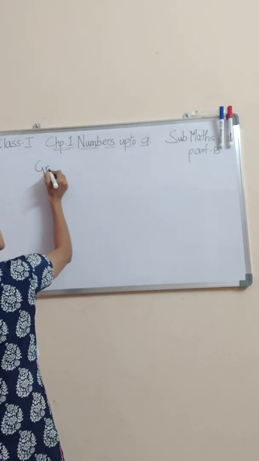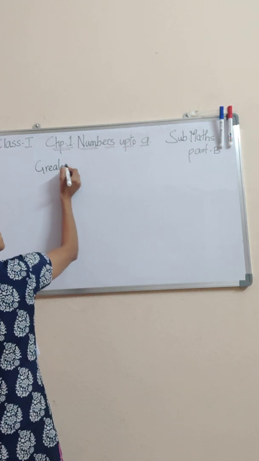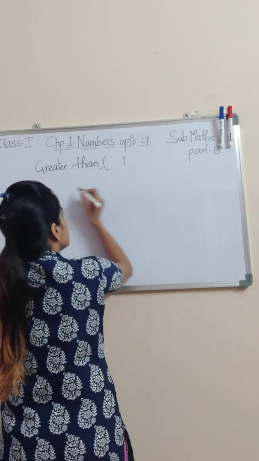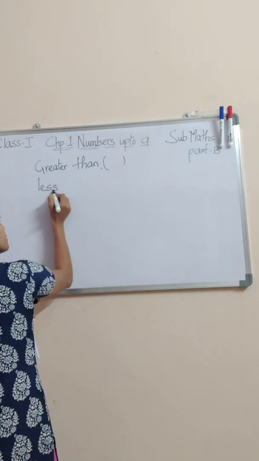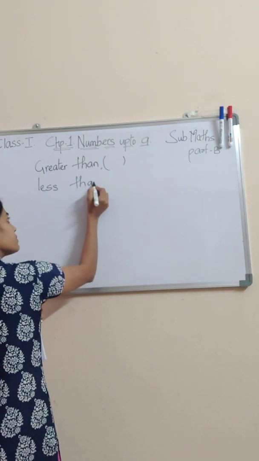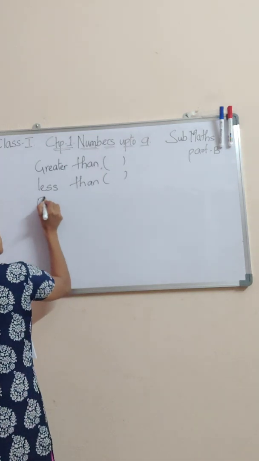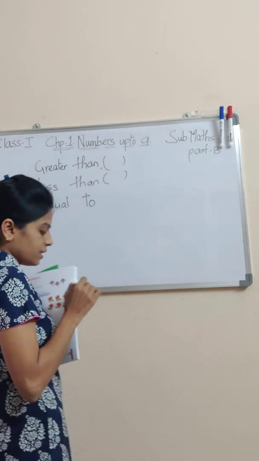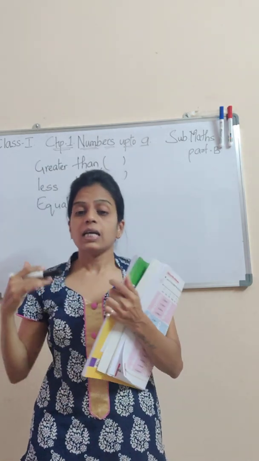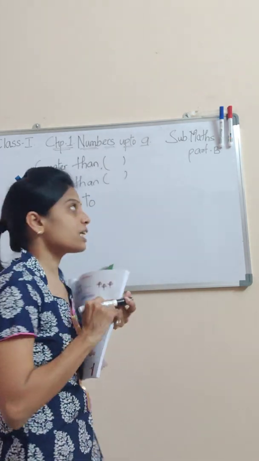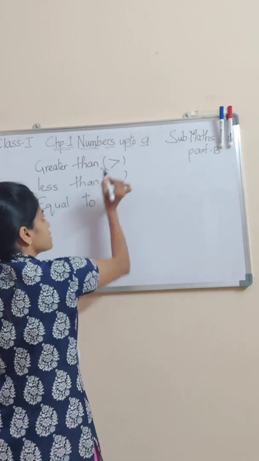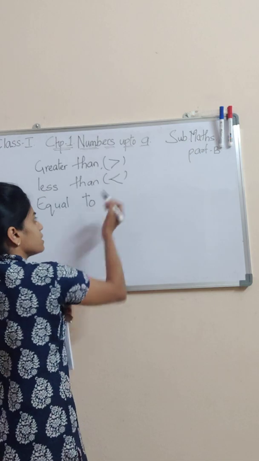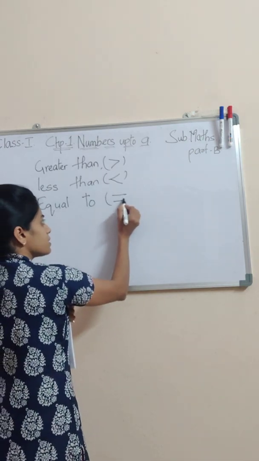The topic is greater than, less than and equal to. Now students, greater than, greater means बड़ा, किसी से बड़ा. So the sign of greater than is this. Now less than, the sign of less than is this. Equal to sign is this.